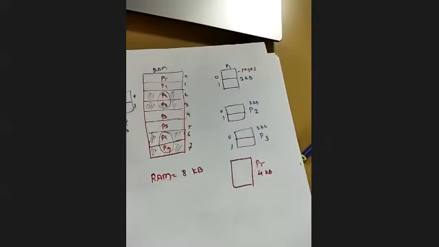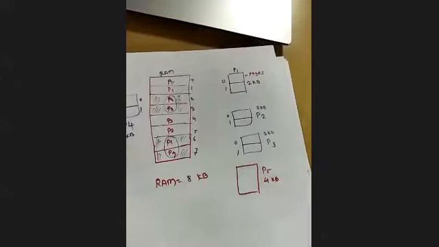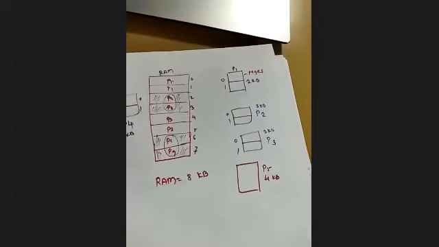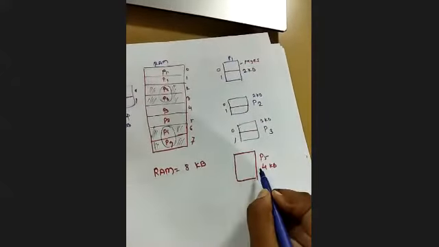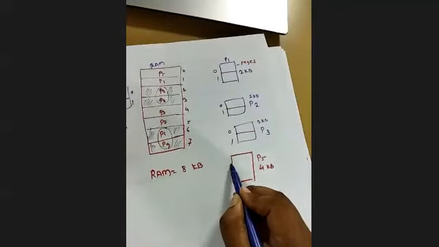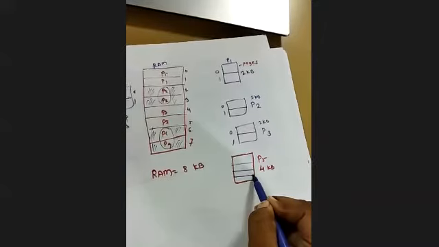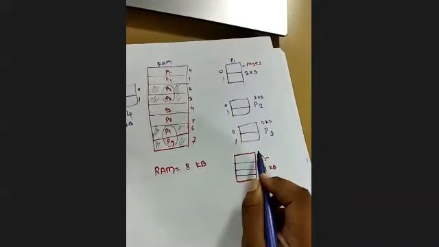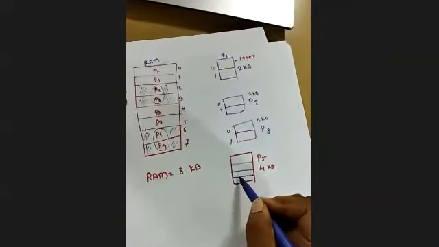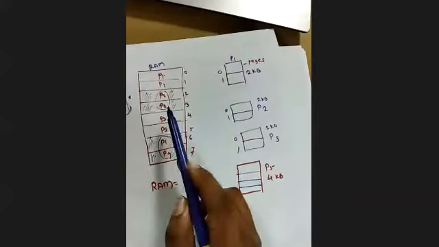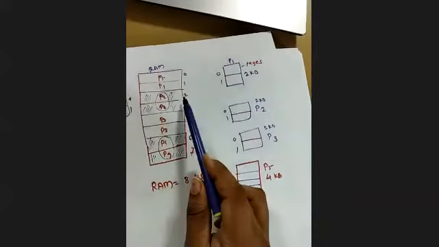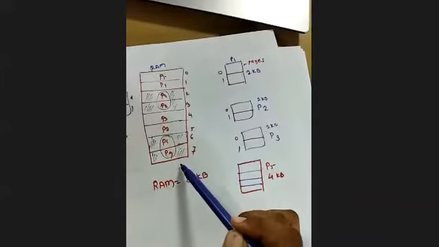Now in that case, if we are using the paging technique, this P5 will be divided into pages in the secondary memory itself. And here in this main memory we have 4 frames available.